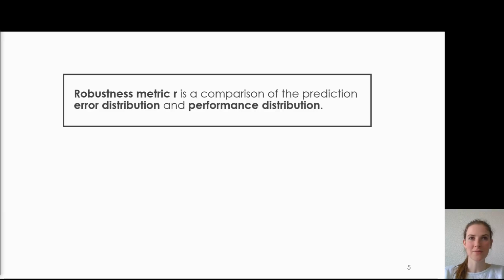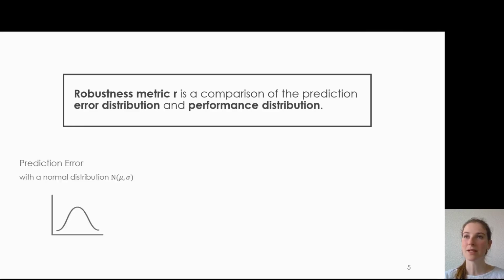To describe the effect prediction errors have on the performance, we define a robustness metric R, which compares the error and performance distribution. For the analysis, we assume the prediction errors follow a normal distribution with a systematic error and randomly fluctuating errors. Other error distributions can also be considered, but in the paper we show that this does not have a great influence on the findings.